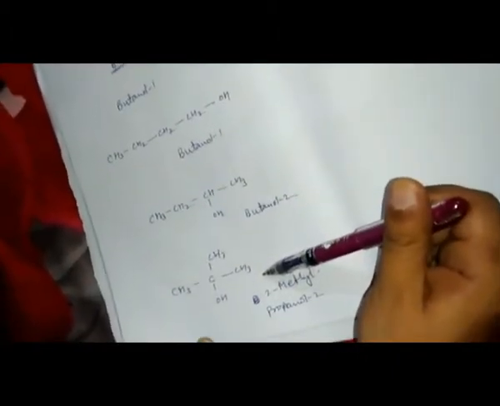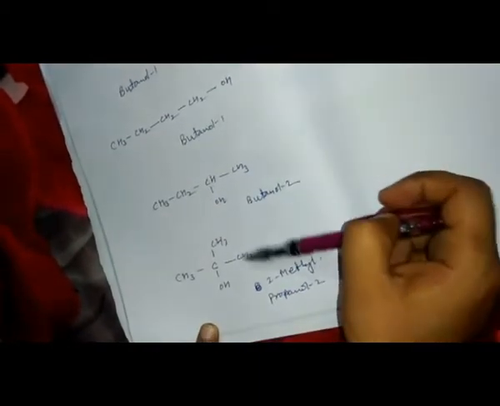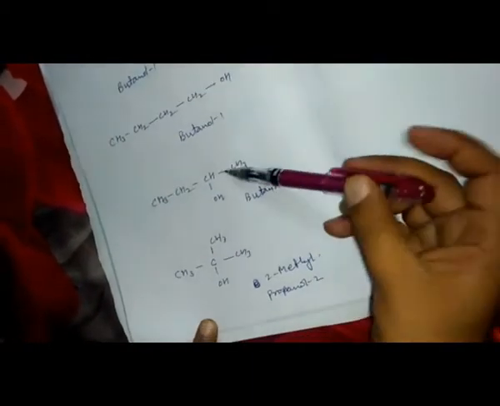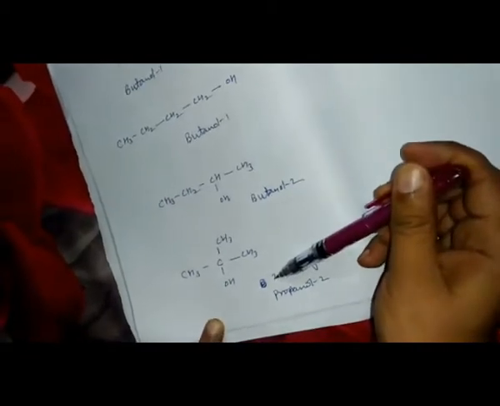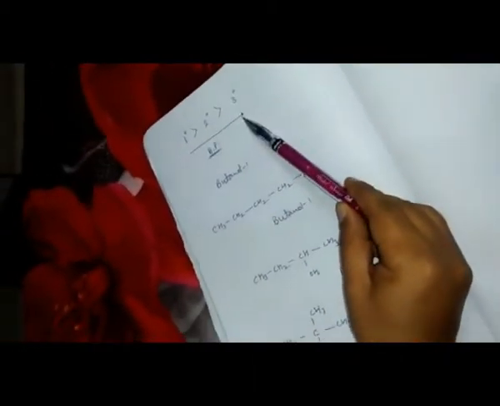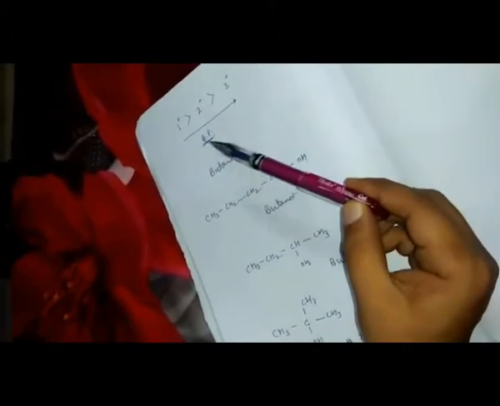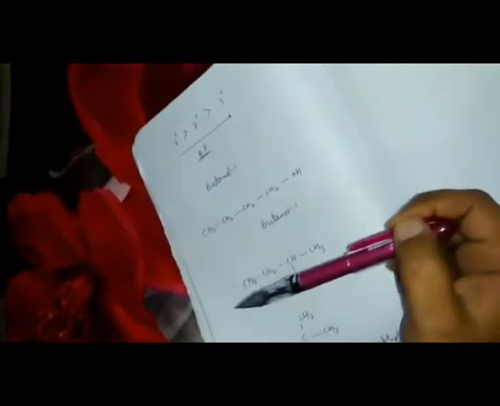As you will see here, the primary alcohol has more surface area. Here the surface area decreases. As the surface area decreases, the van der Waals forces also decrease, therefore the boiling point also decreases. That means in isomeric alcohols, the primary alcohol has a higher boiling point than secondary and tertiary alcohol due to the decrease in surface area. Those are the main physical properties of alcohol.